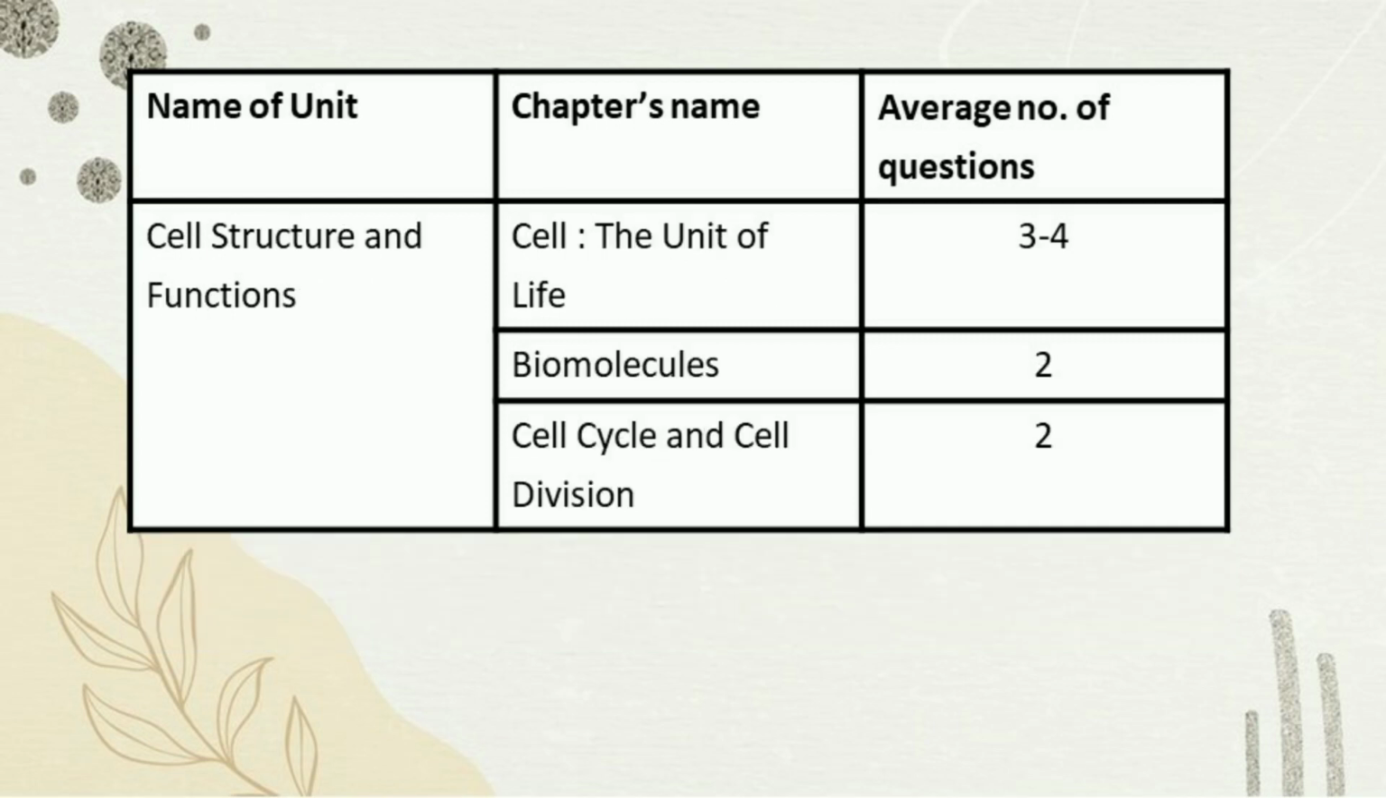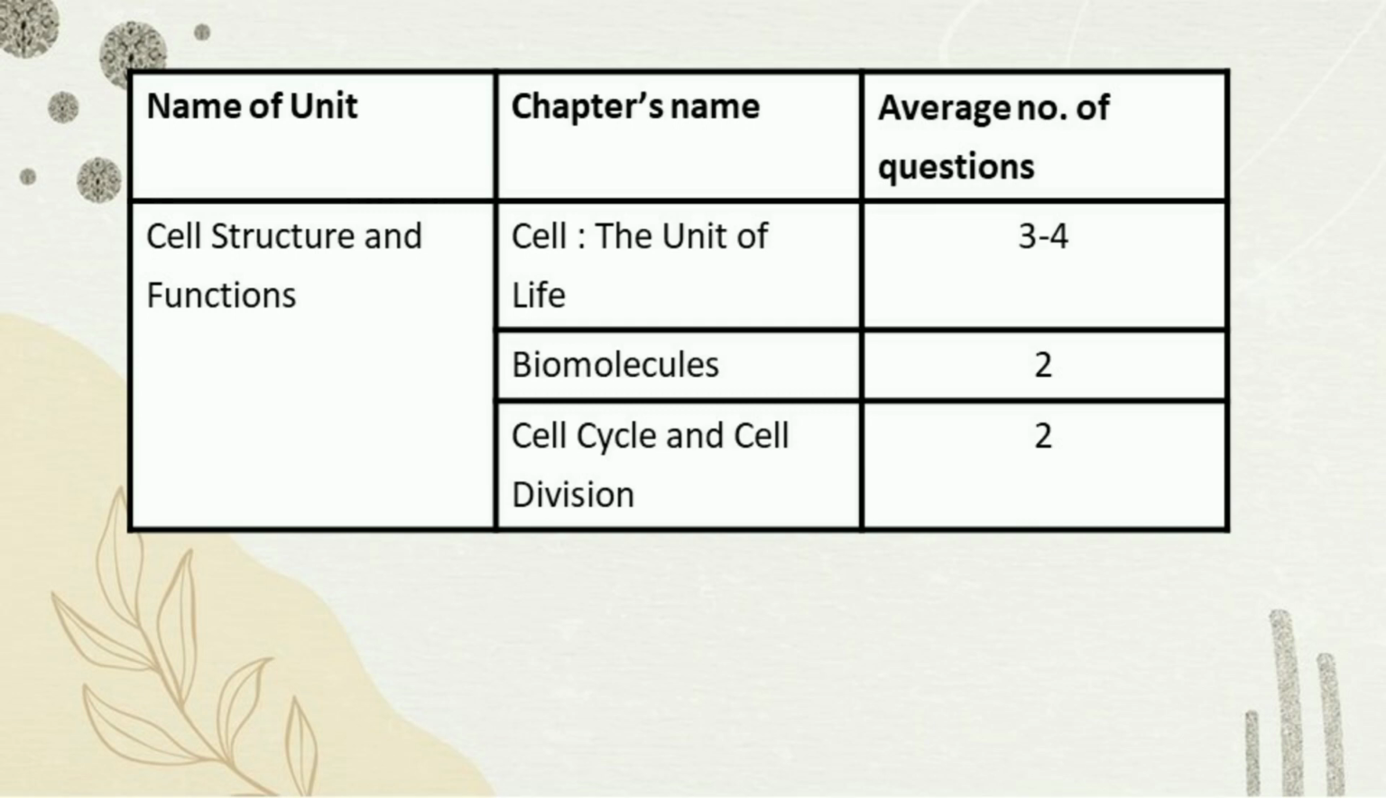Next unit is cell structure and functions. First chapter is cell, the unit of life. We get 3 to 4 questions from this chapter alone, and the important topics are cell organelles and prokaryotic cell. Next chapter is biomolecules. We usually get 2 questions from this chapter, and the important topics are enzymes. It is a must know topic, guys. You should not forget reading this chapter.